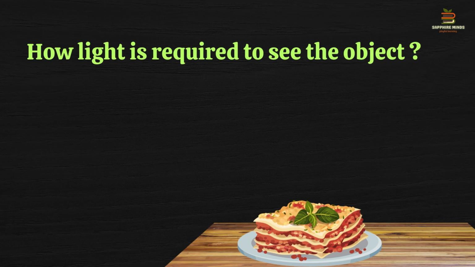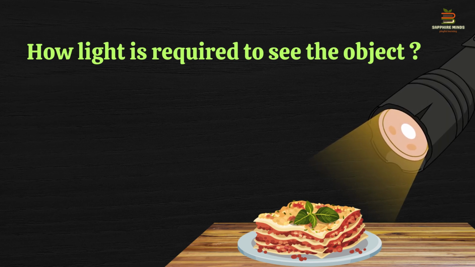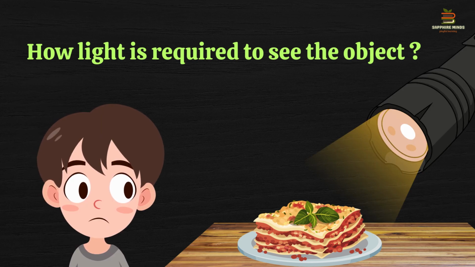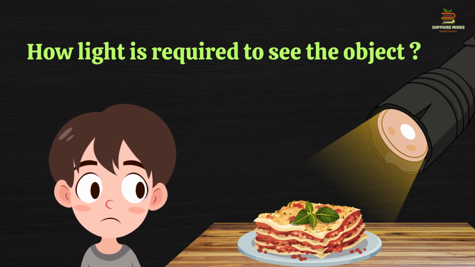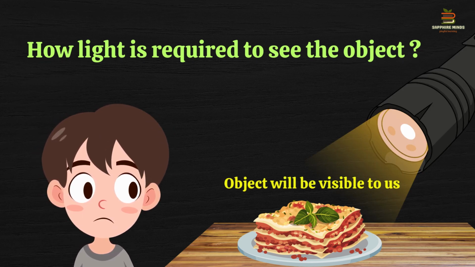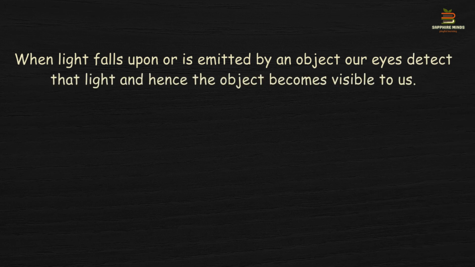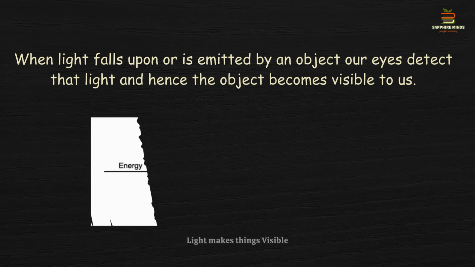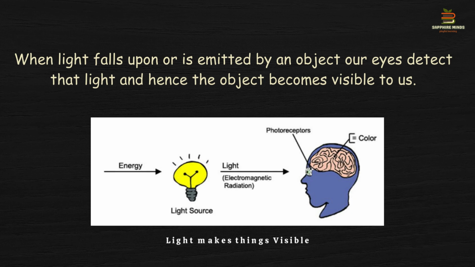अगर लाइट कोई भी ऑब्जेक्ट पे फॉल होगी, then our eyes will receive it and detect it, and the object will be visible to us. Now what I mean here is, if the light falls on or any object is emitting the light, our eyes are capable to detect it and that thing will be visible to us.